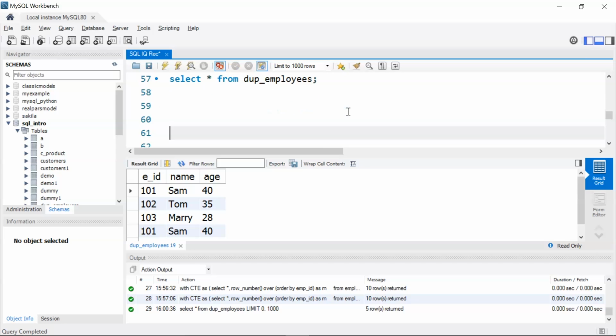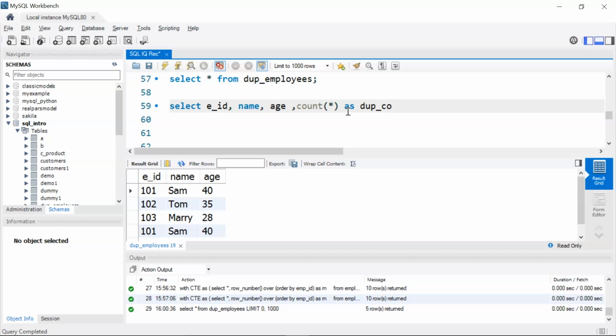The way to do it, I'll write select E underscore ID, which is employee ID, comma name, comma age, comma I'm going to count all of them. So I'll write count star as duplicate count. This is from my table, that is DUP underscore employees.